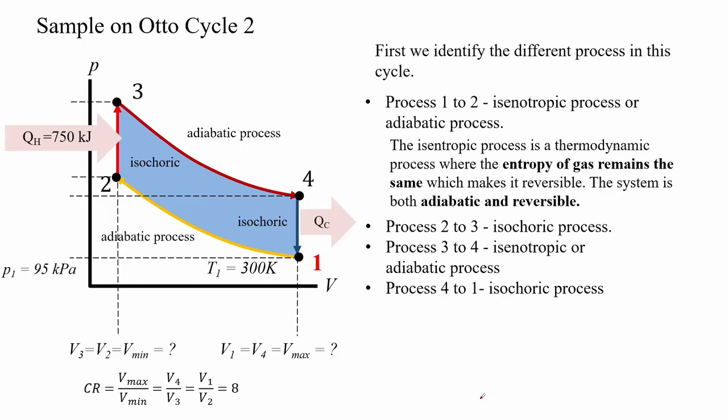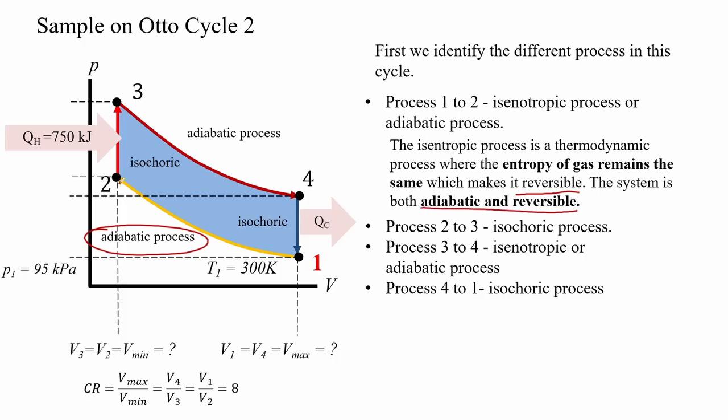First we identify the different processes in this cycle. Process 1 to 2 is an isentropic process or adiabatic process. The isentropic process is a thermodynamic process where the entropy of gas remains the same, which makes it reversible. The system is both adiabatic and reversible.